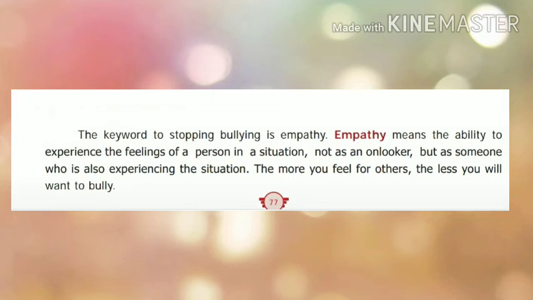Okay, we should not just be an onlooker. We should not just look at that particular situation. We have to go inside it, experience it, and feel it. Then only will we feel how bad an experience they are facing in their life. Then only will we realize that we should not bully others.